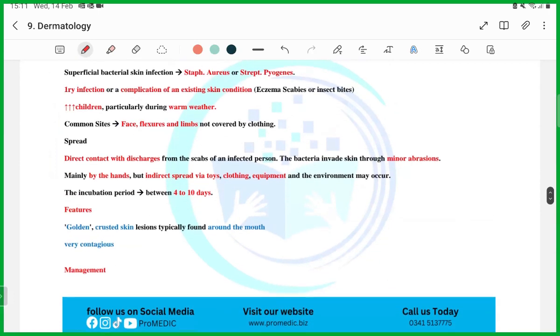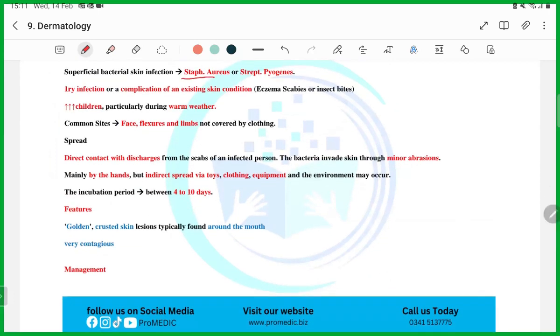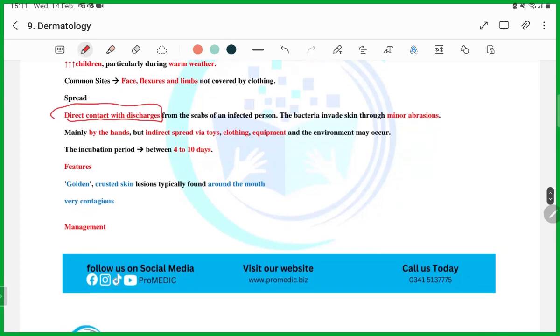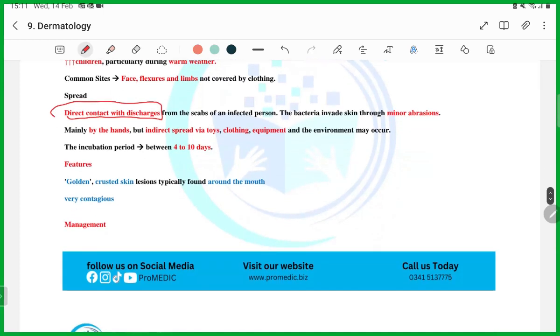Impetigo, guys. Remember, impetigo is caused by Staph aureus or Streptococcus pyogenes. The other important thing they will ask you is that it is common in children, and it is very, very contagious. Direct contact with the discharge will cause it to spread, guys.